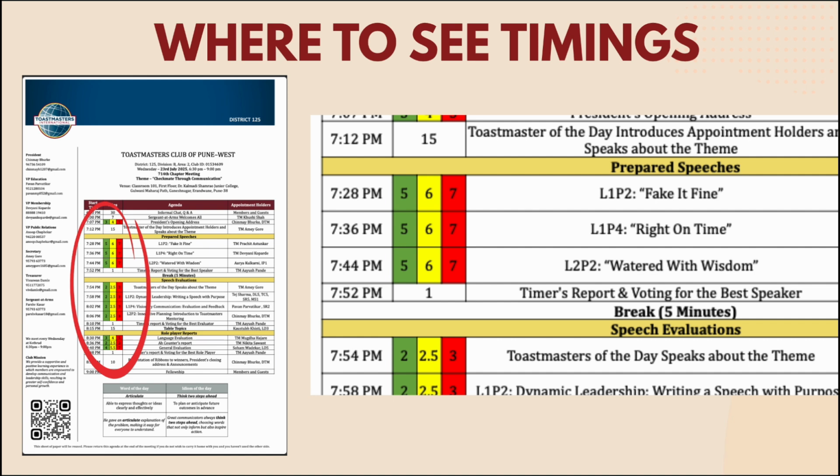So you start the timer as soon as the speaker starts speaking who gives a verbal or a non-verbal cue and track the time. As soon as the timer hits 5, you lift the green card, yellow card at 6 and the red card at 7. 30 seconds after which you will be ringing the bell. So everything is tracked from the minute the meeting begins, even the breaks and also the table topics.